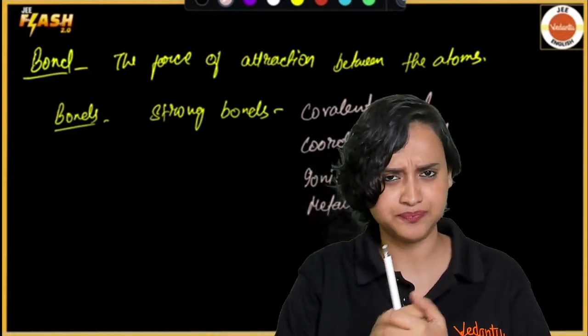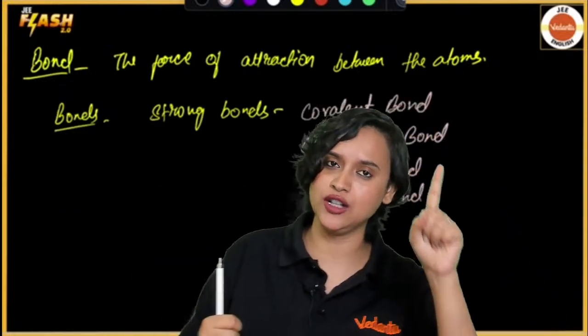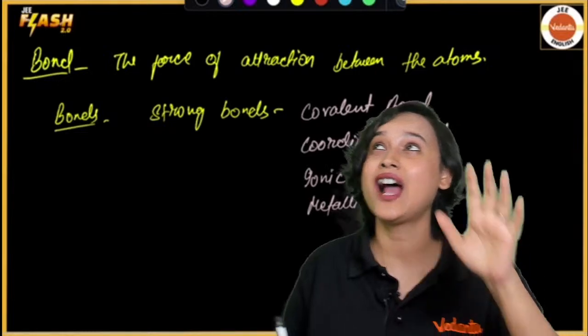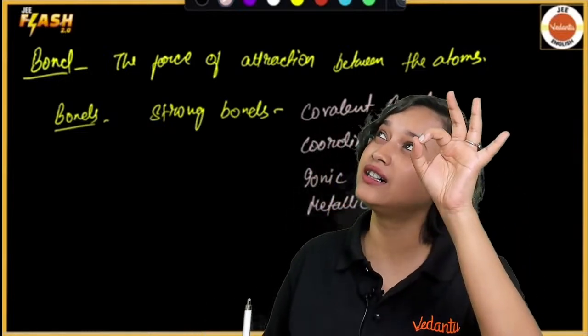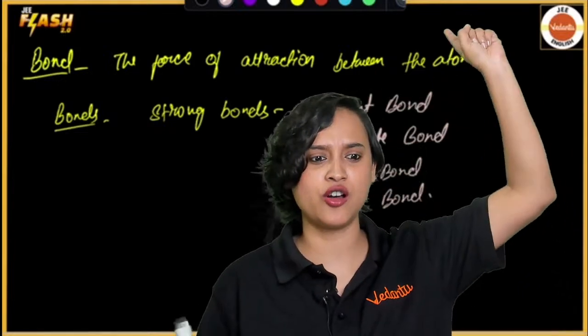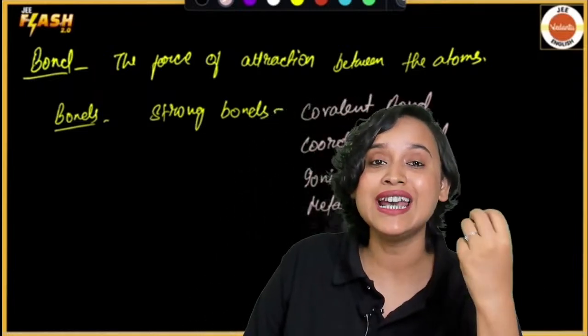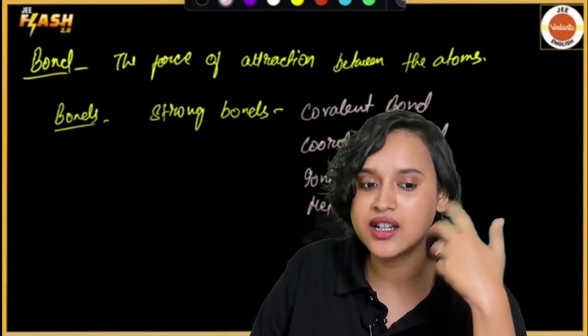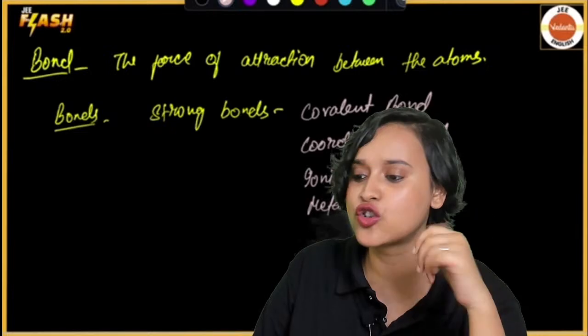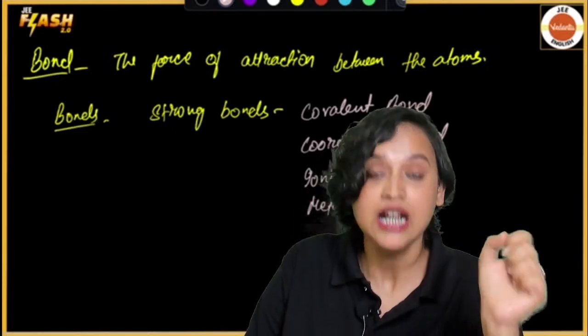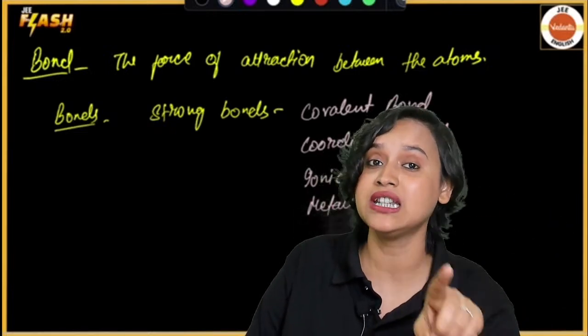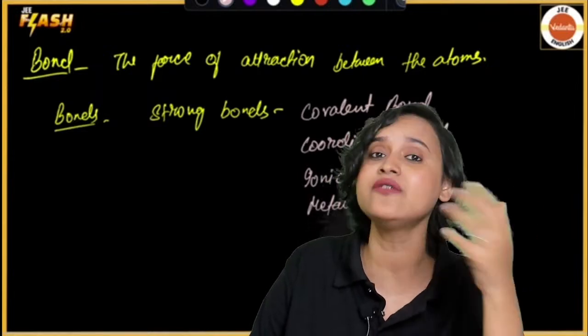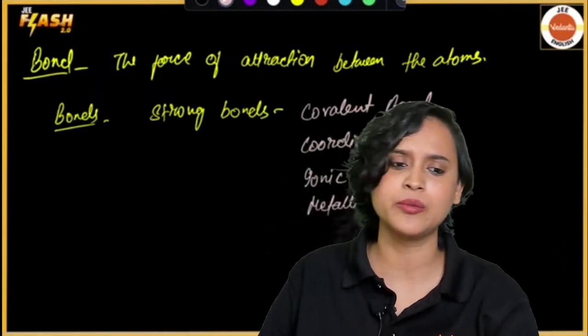First, we get Kossel-Lewis's approach, which happened in the year 1916, long back. Then we have VSEPR theory, which is valence shell electron pair repulsion theory. Then you get into VBT, that is valence bond theory. And finally, molecular orbital theory.